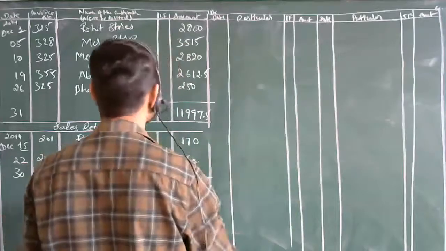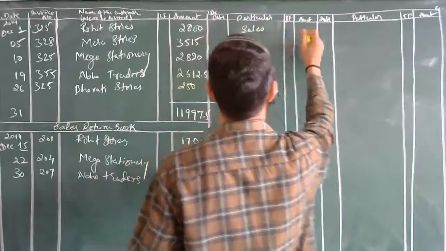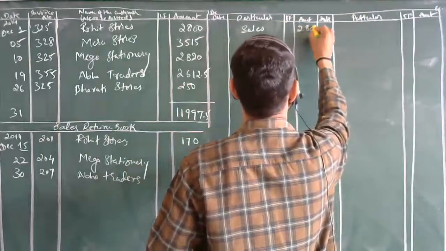Sales for us is a debit entry. Rohit is sales. How much is sales? 2,800, December 1st.